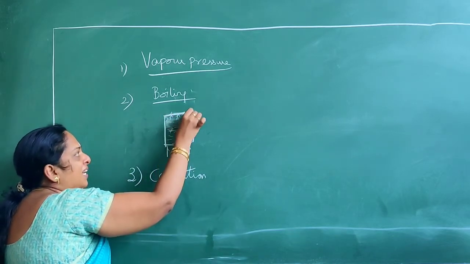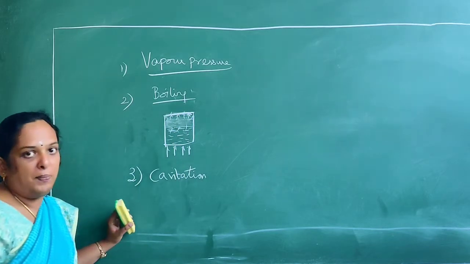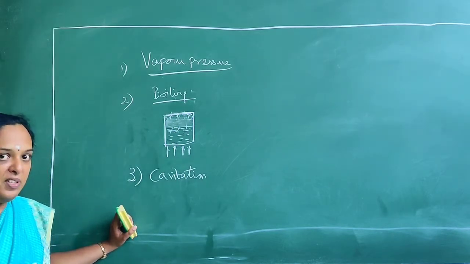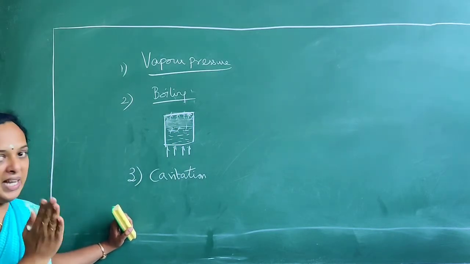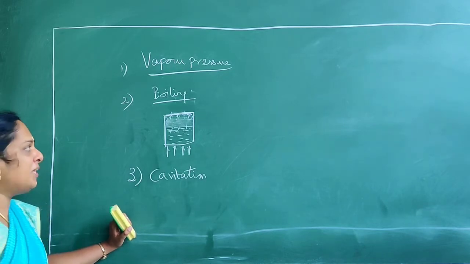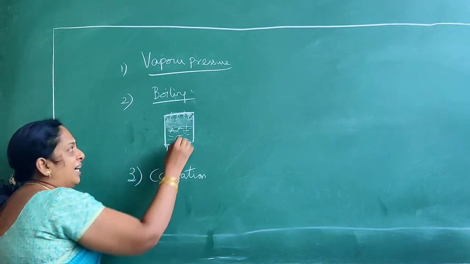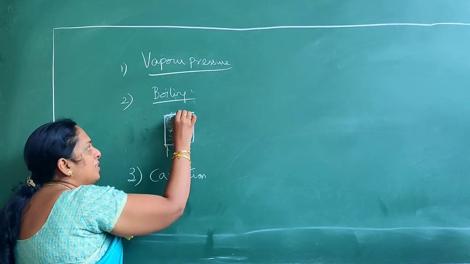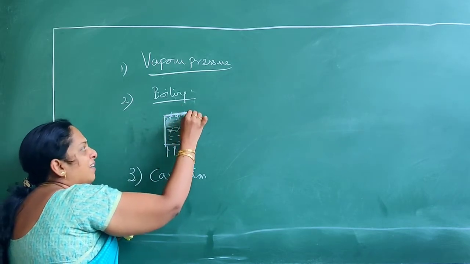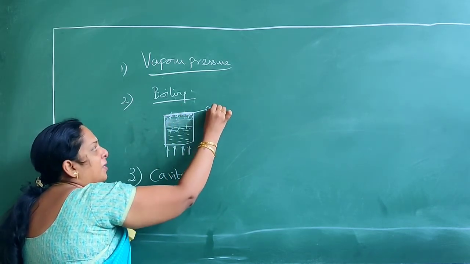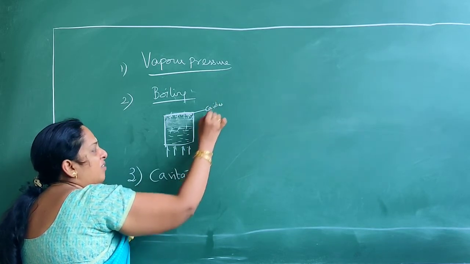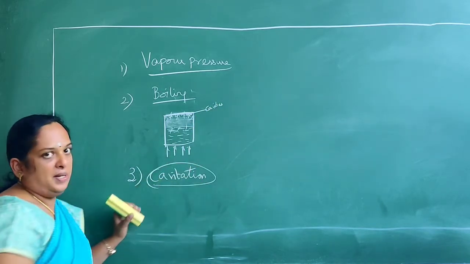On this, I mean, it's a metallic surface which is closed at the top. The vapor pressure exerted on the metallic surface is said to be a pitting action, and it will create some holes or cavities on this metallic surface. This phenomenon is called cavitation.